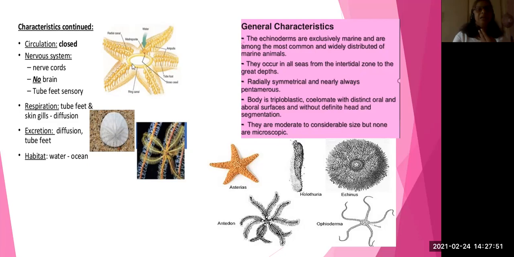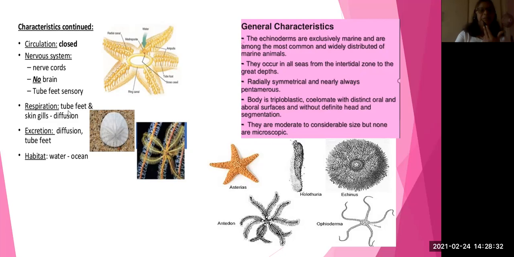One more important thing here is they have a water vascular system. Can you see here, this is a ring, and this ring is connected to tubes, so that water can enter and pass into all the 5 arms. This is called the madreporite. Water can enter into this and then be supplied to all body parts, the arms, and it helps in digestion, excretion and all activities, which take place by means of the water vascular system only. Here we can see the spiny things which are called tube feet, and these tube feet are connected to the water vascular system.